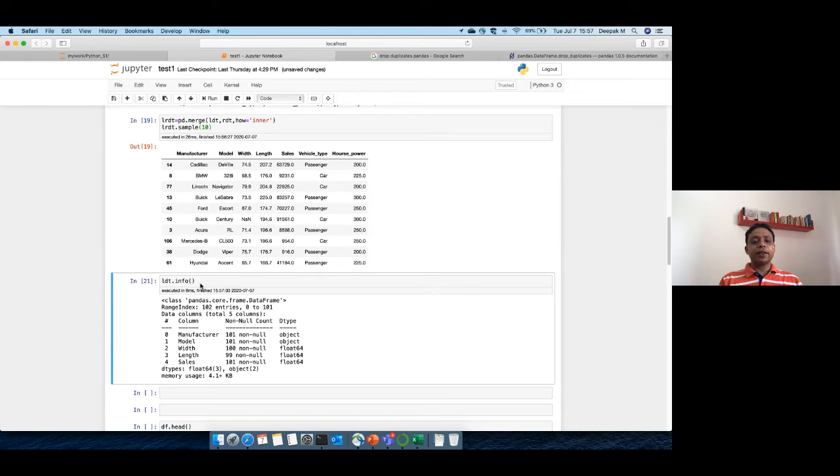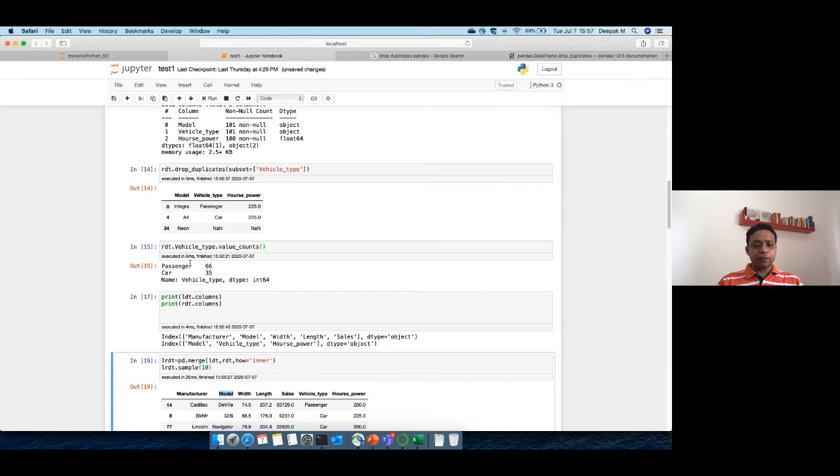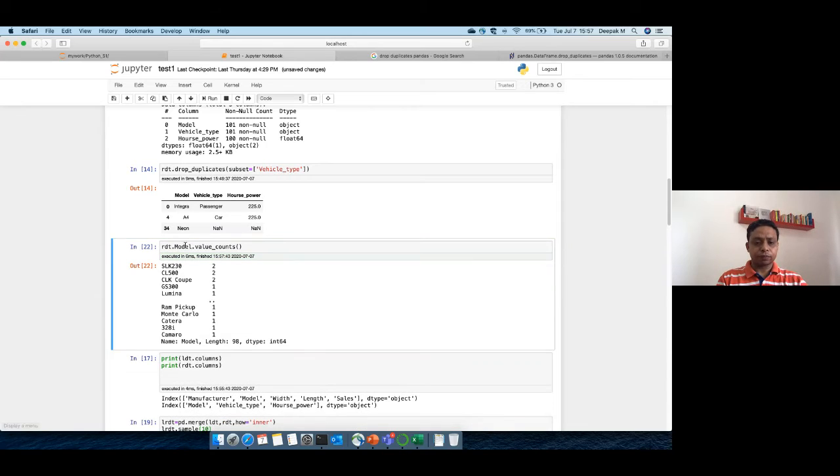Because there are some duplicates by model, right? When we are combining these two, we are combining by model, and there are some duplicates either in this file or that file. In fact, maybe in both files. So let's check how many duplicates we have. Let's say we do RDT and we do model.value counts. So there are a few records, like SLK 230 has 2 records. Few values have 2 records, in fact more than 1 record. So 2 times 3 is 6. Maybe these are the additional records we are getting there.